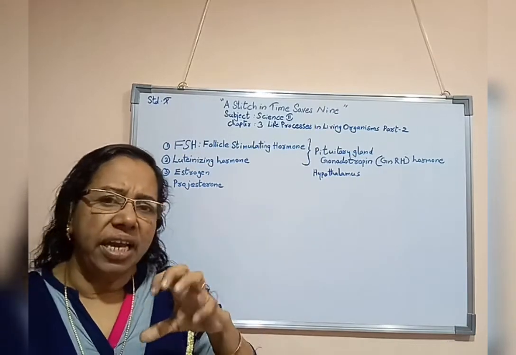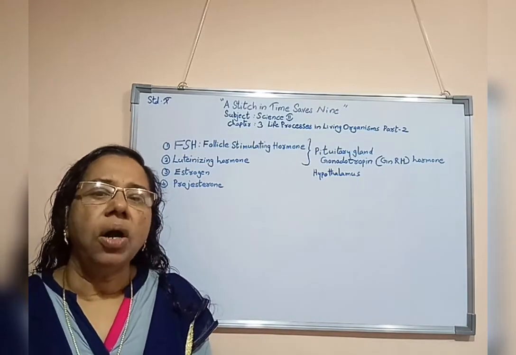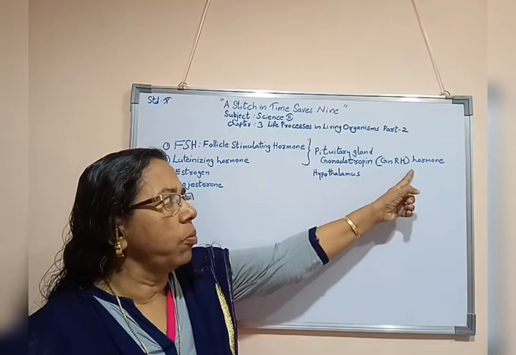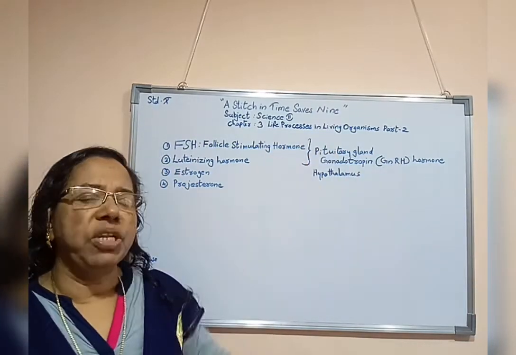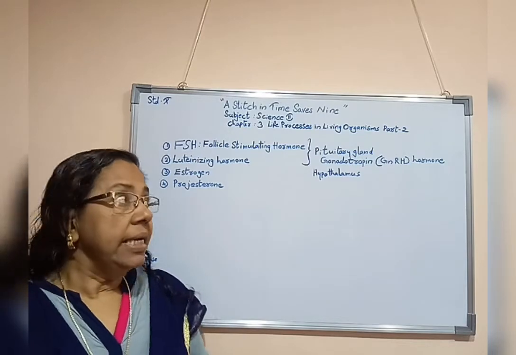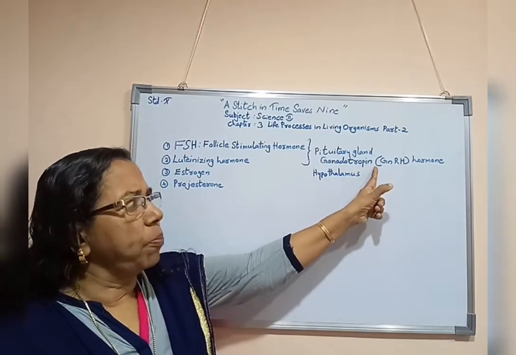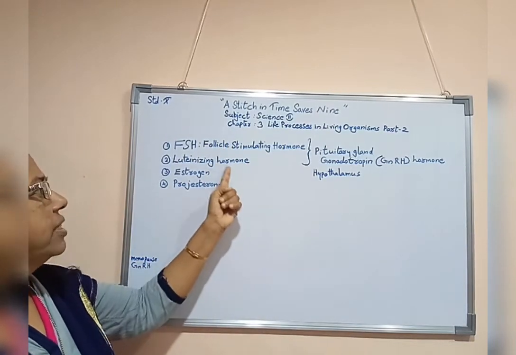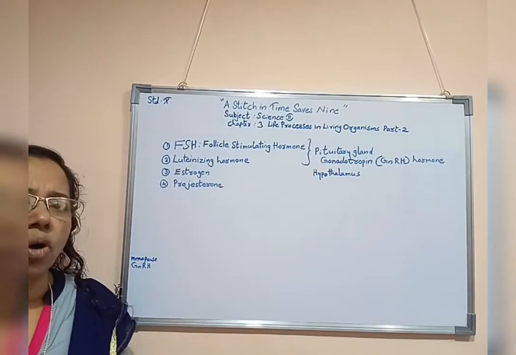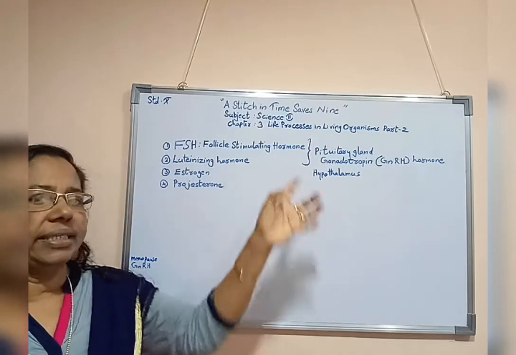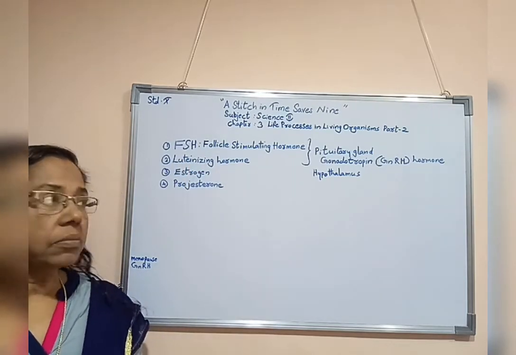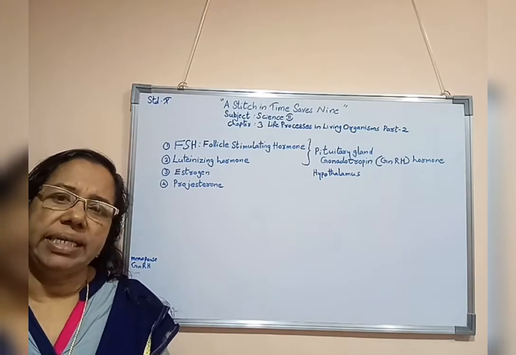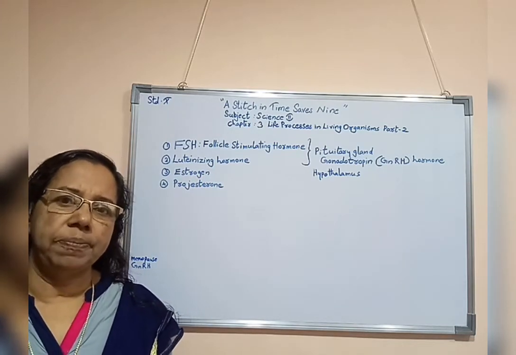This hypothalamus triggers the formation of gonadotropin hormone from the pituitary gland. Then this gonadotropin hormone helps in the formation of these 2 hormones, follicle stimulating hormone as well as luteinizing hormone. Estrogen and progesterone are produced inside the ovary.